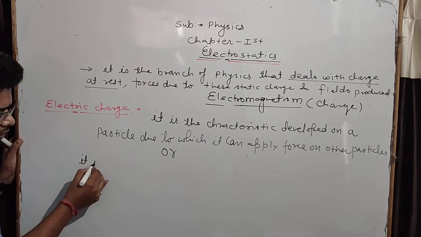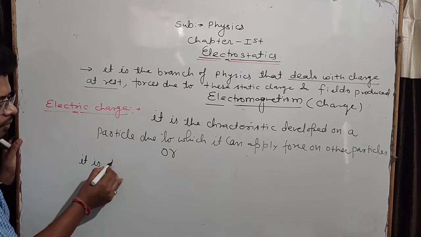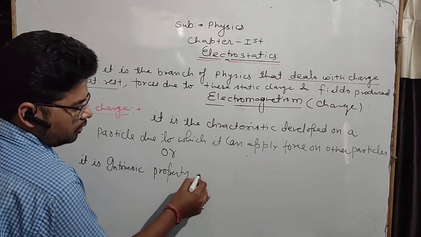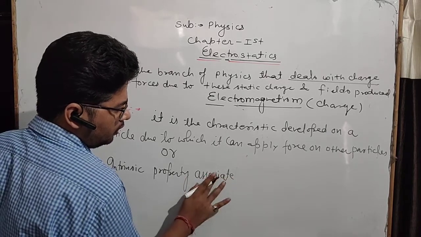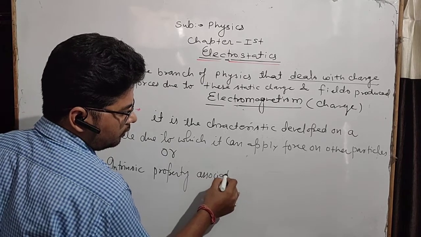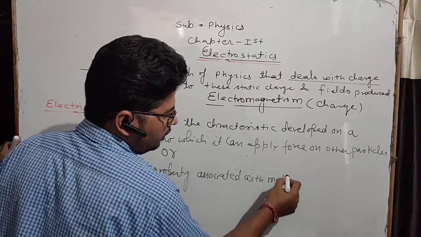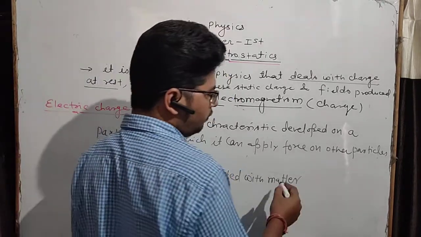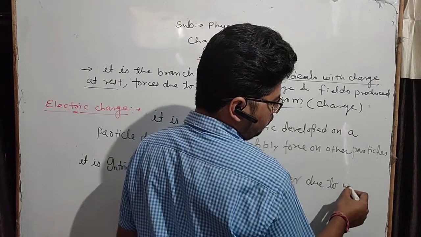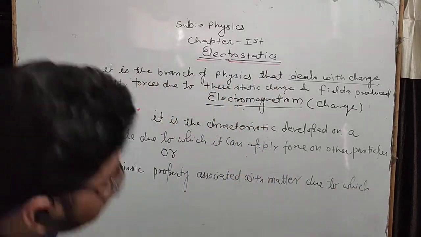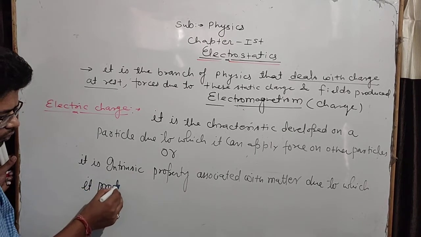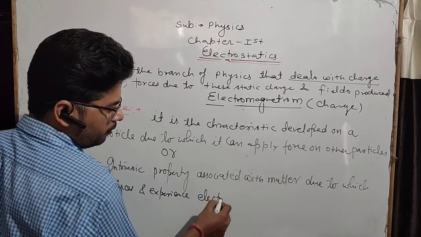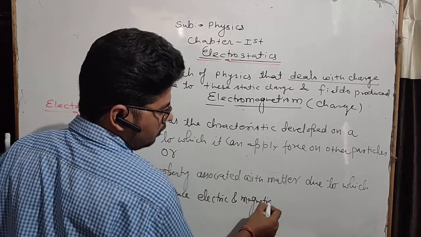It is the intrinsic property associated with matter due to which it produces and experiences electric and magnetic effects.